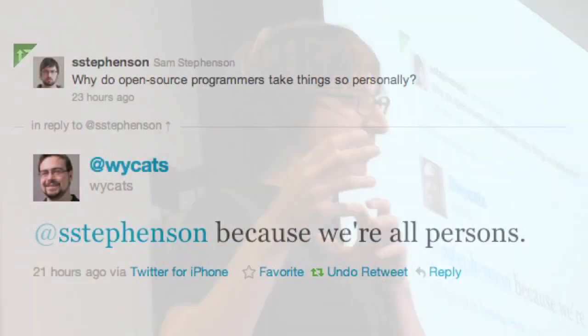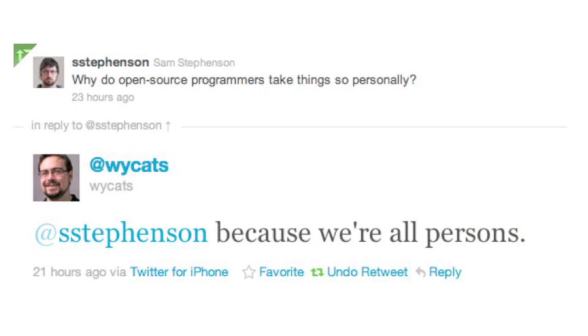And so after this blew up on Twitter yesterday, Stephenson said, why do open source programmers take things so personally? And Yehuda responded with, because we're all persons. And it's very simple, but I think this really captures the true root of the cause. We would like to think that programming is a meritocracy, and that, well, you built a steam engine and I built a car, so, sorry, buddy, you're out of business. We're all friends, right? I mean, I just made you lose your job, and now your kids are hungry, but we're just building a better wheel. It's cool. And I'm not saying that building new cars is bad, but we have to be thoughtful about the people that we're disrupting when we do it.